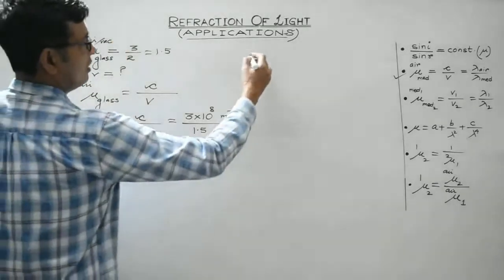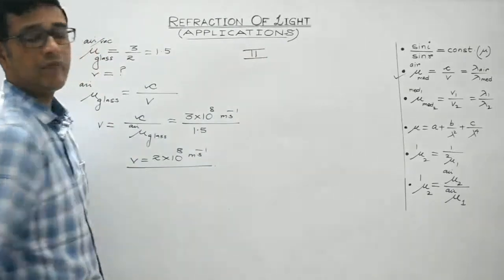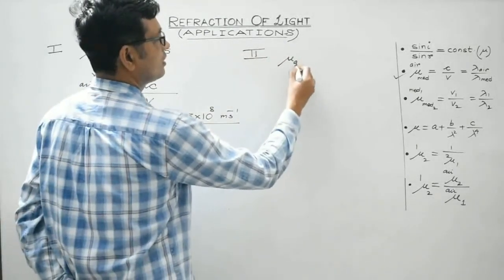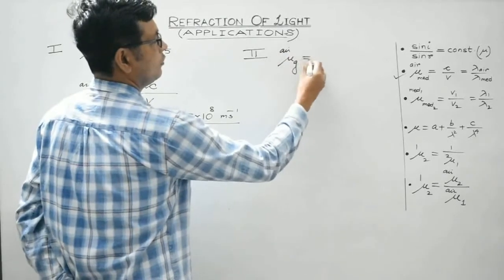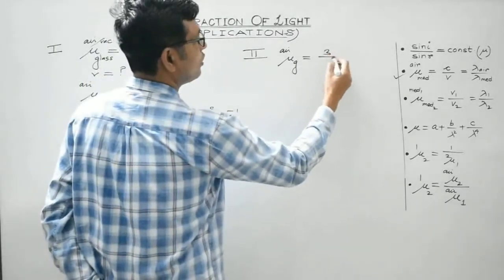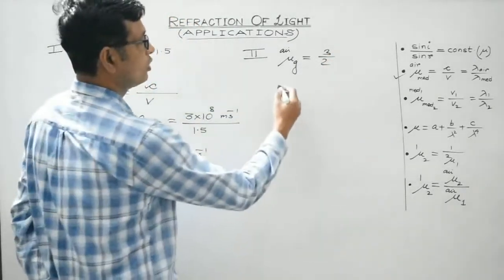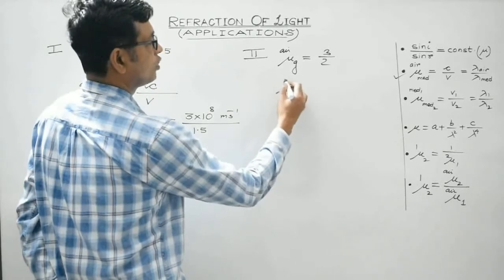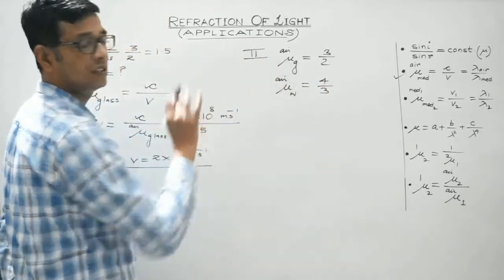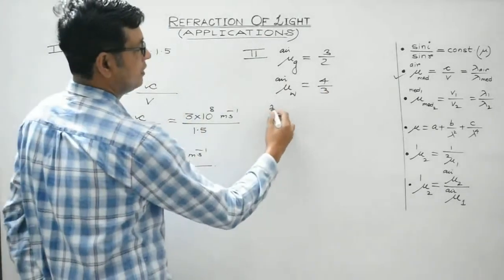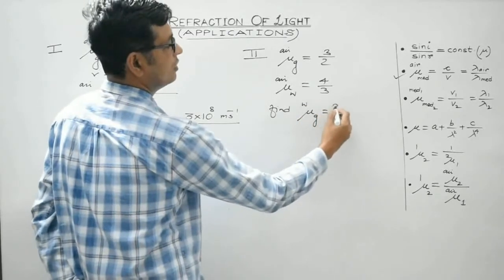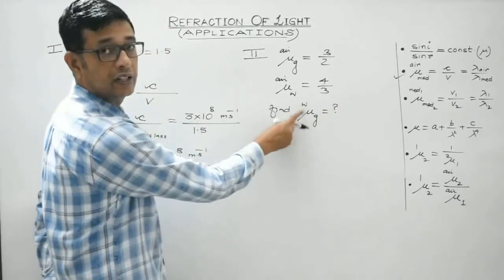Okay. Let's discuss the second one. Suppose students, the refractive index of glass with respect to air, I am talking about absolute refractive index, is given to me 3 by 2. Also, absolute refractive index of water with respect to air is given to me 4 by 3. This is water and this is glass. Find the refractive index of glass with respect to water. This is the relative refractive index.